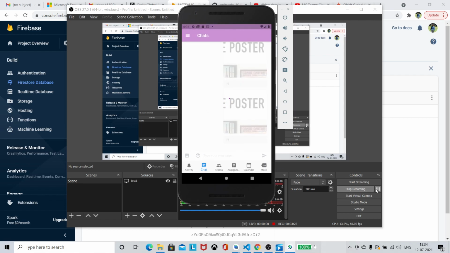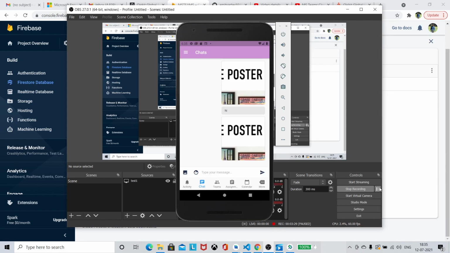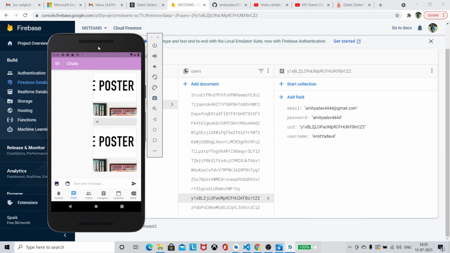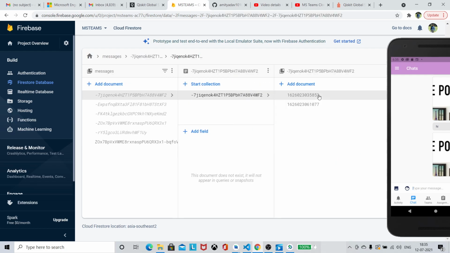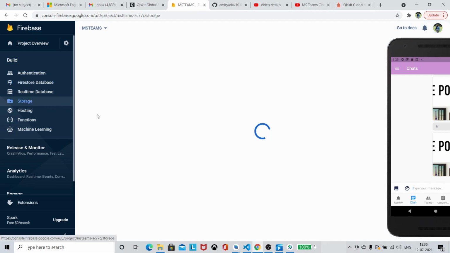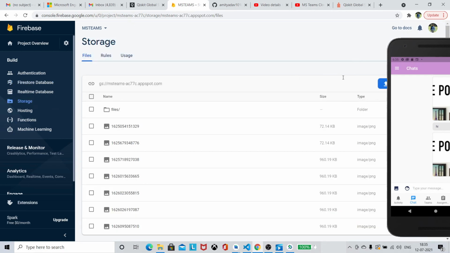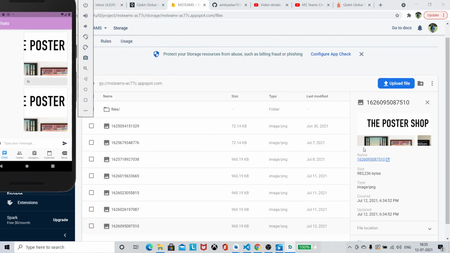It is uploading, and it will be stored in the Firebase storage. So the data is being stored here in the users file, and the messages are stored here. This was the message, and this was the photo, and the image is being stored here. This was the image I just sent right now itself, the photo.